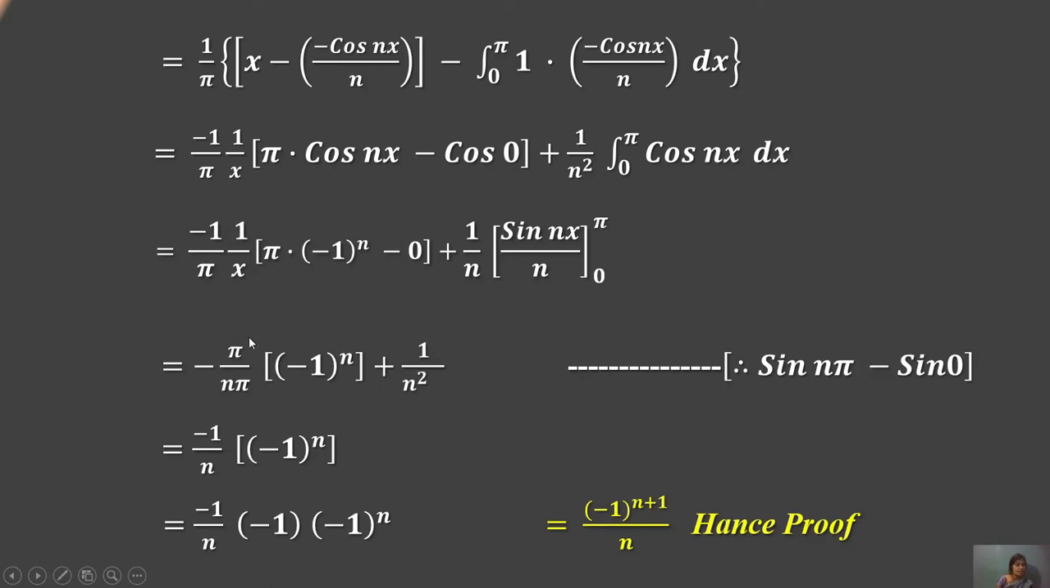1 by n is common, pi by pi cancels, and n square remains. Then minus 1 upon n times (-1)^n, meaning minus 1 upon n times minus 1 to the power n, which is called the form (-1)^(n+1) upon n. Because this is n and this is 1, they combine to give plus upon n.